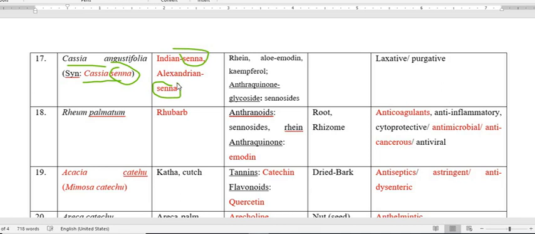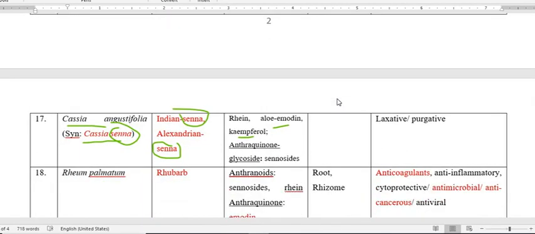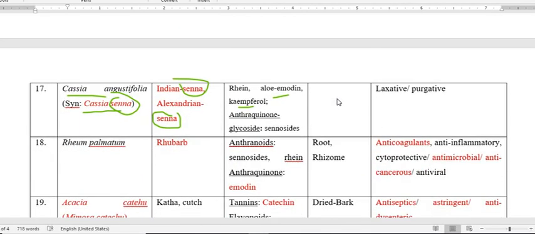Regarding the active constituents of this plant, they are rhein, emodin, kaempferol, and anthraquinone glycosides like sennoside. And these constituents present in the plant possess pharmacological activity like laxative or purgative.